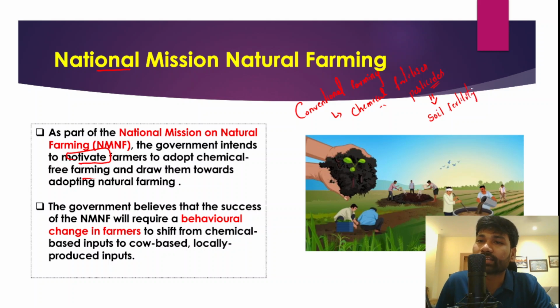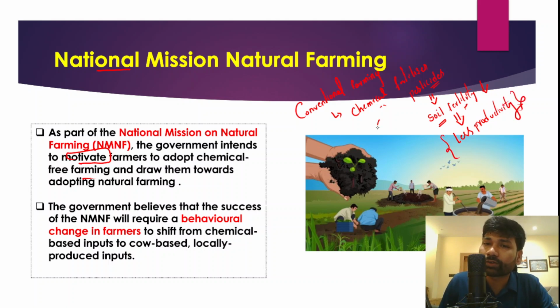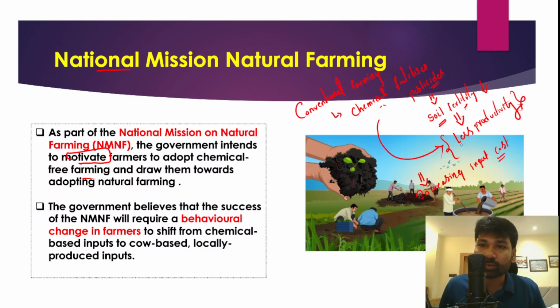Soil fertility is being declined, and declining soil fertility essentially means less productivity of the soil. Because of the less productivity of the soil, farmers have been using more and more chemical fertilizer and pesticide, and that has been leading to increasing input cost on the part of the farmers, right? So farmers have been facing all these problems. So in order to overcome these challenges, natural farming will be promoted.